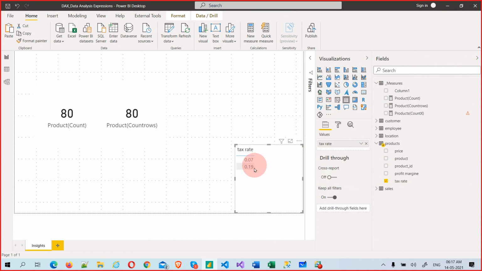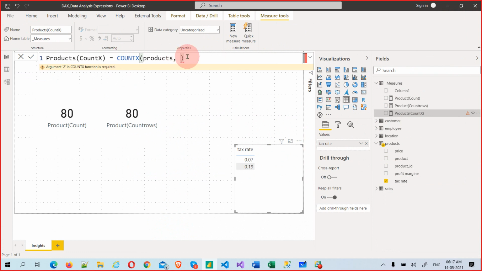See, we have only two tax rates, so we can say only 0.19. Let's go to that. You see, it errored out because we stopped in between. Now I want the tax rate to be equal to 0.19. So how can I do that?